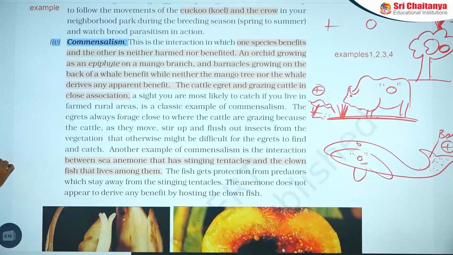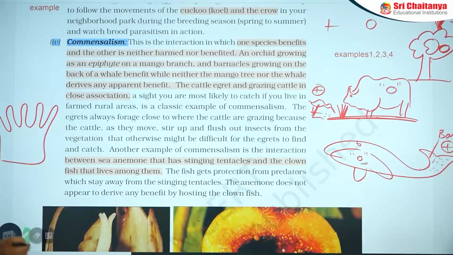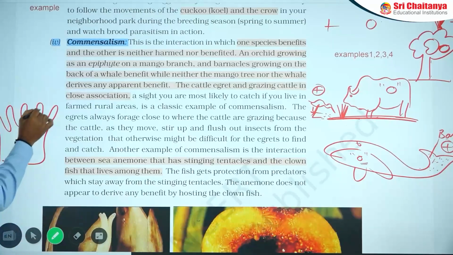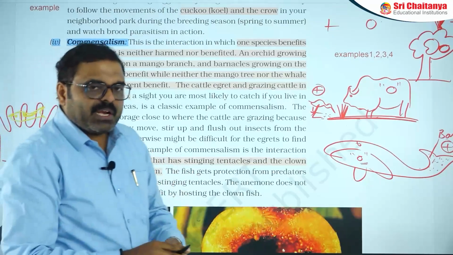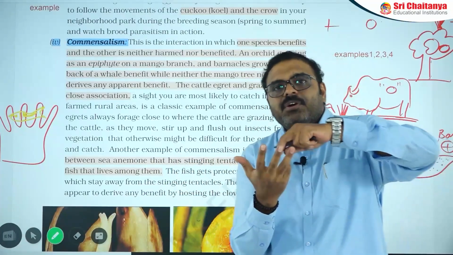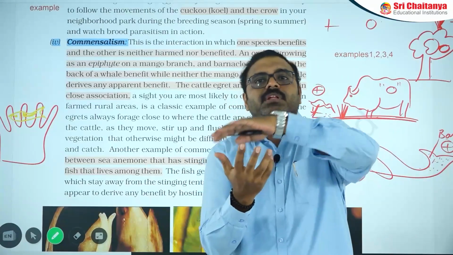And the next one is the sea anemone with the clownfish. You may know about the Finding Nemo movie. In that you can find small fishes living in this area. They are orange-red in color. They live within the tentacles. These tentacles have nematoblast cells that can harm other organisms.